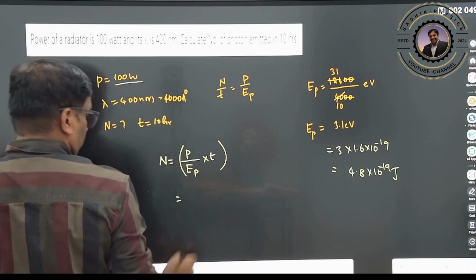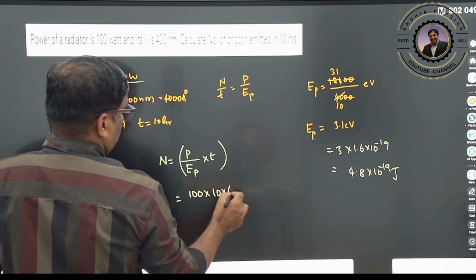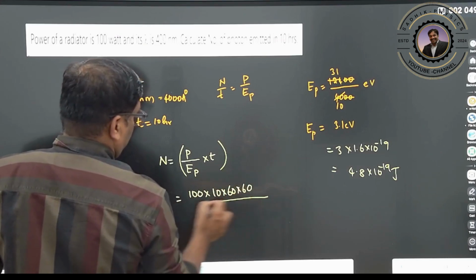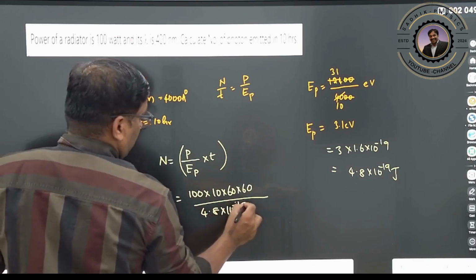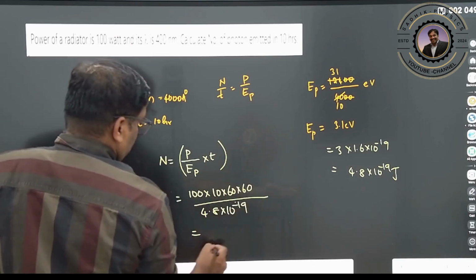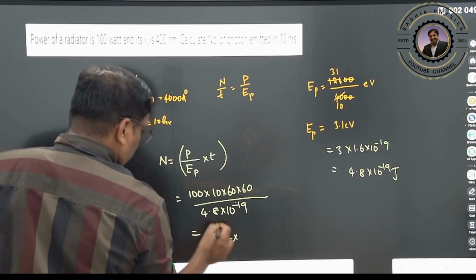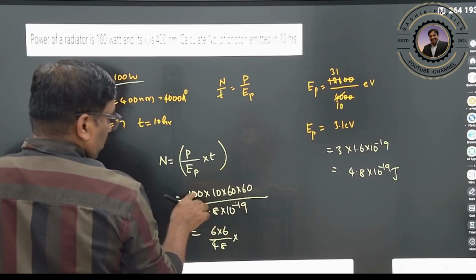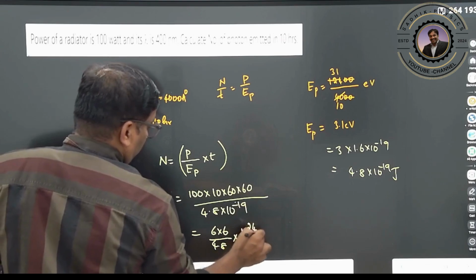Right? It is 100 watt. 100 into 10 hours means 10 into 60 minutes into 60 seconds, divided by 4.8 into 10 to the power of minus 19. So you can rewrite it as 6 into 6 by 4.8 into 10 to the power of 24.